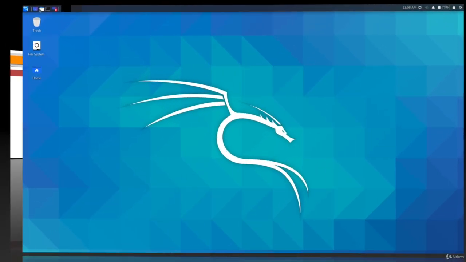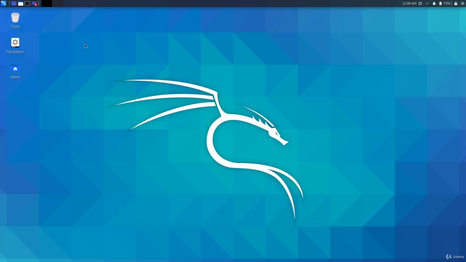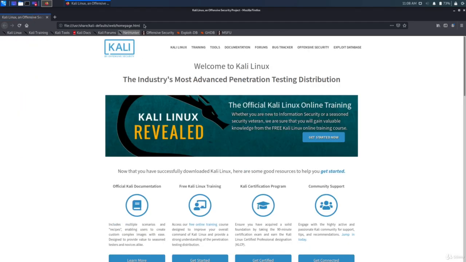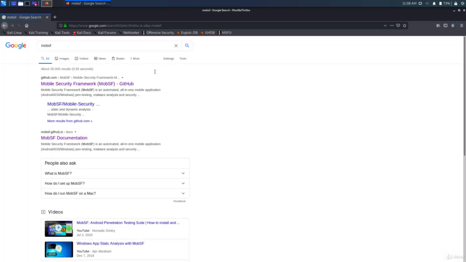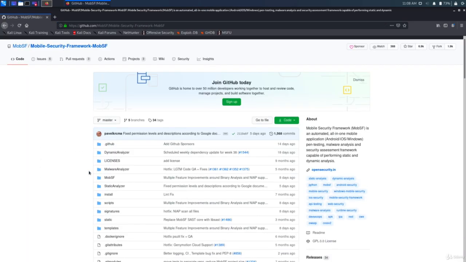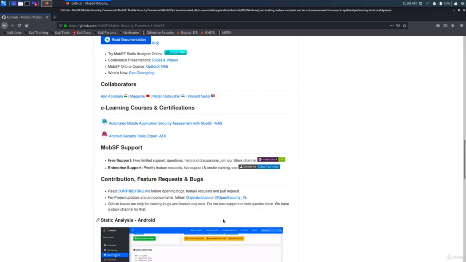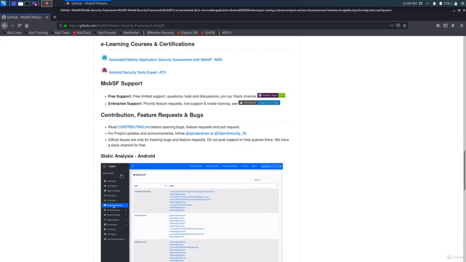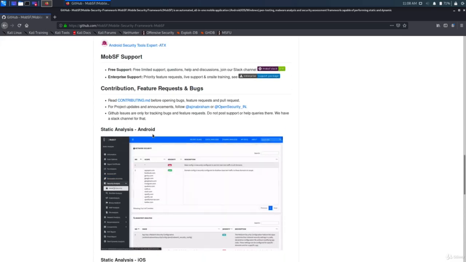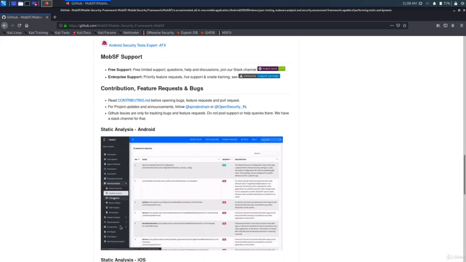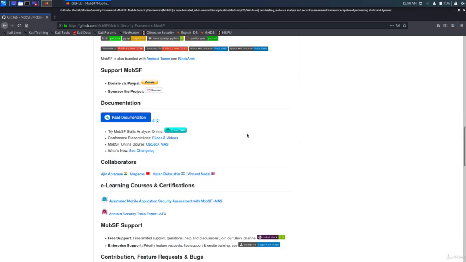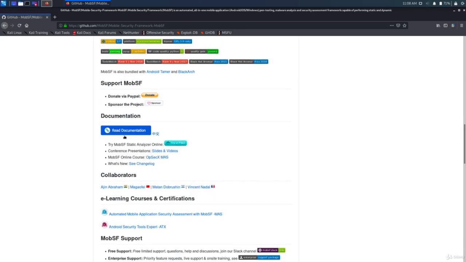So go to Kali, open the web browser, search for MobSF. Now open the GitHub page of MobSF. Scroll down a little bit. Okay, so here we will perform static and dynamic analysis for Android. And this is the user interface of the framework. And of course, there's documentation here, so let's go ahead and open it.